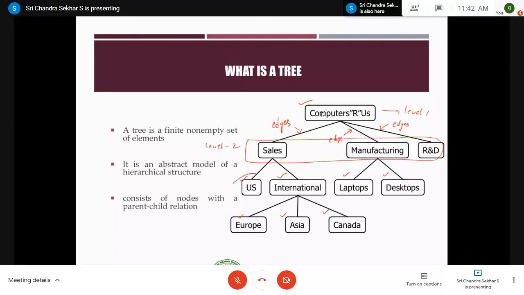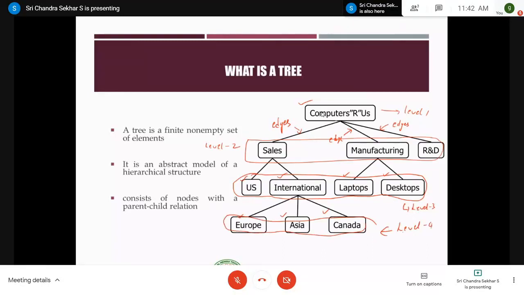Next, coming to the levels discussion, the US, international, laptops and desktops all come into one more level, which is called level 3. Similarly, Europe, Asia and Canada all come under level 4.